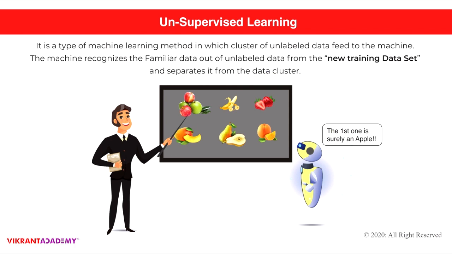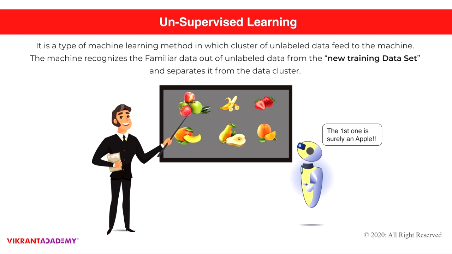To break it down for you, there's a picture with apple, bananas, strawberries, mango, guava, and orange. Because we have taught our machine what an apple looks like, each time we show the picture of an apple, it immediately recognizes that this is an apple.